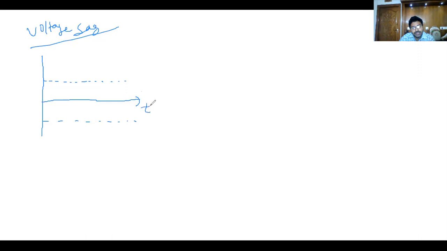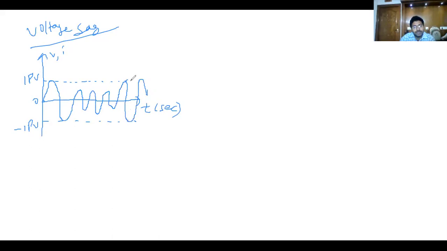This is the time in seconds. This is voltage or time. Now see this. This is 1 pu, 0, minus 1 pu. This is the sag. We can call it as the sag.